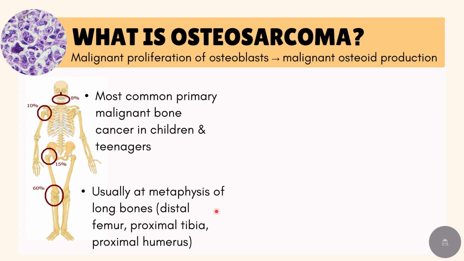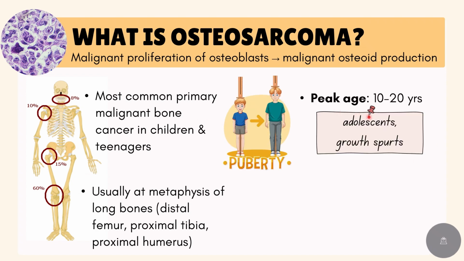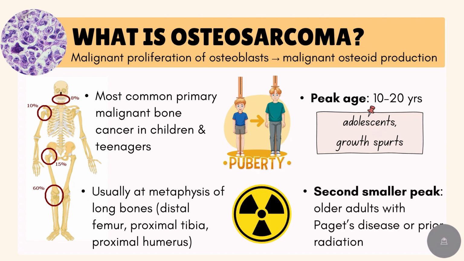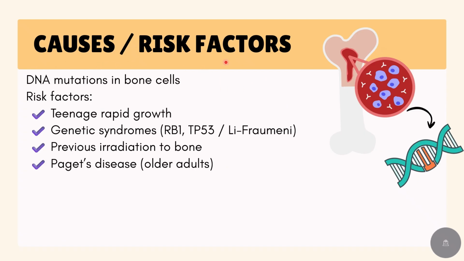It usually develops in the metaphysis, that means the part of the bone near the ends, close to the joints, where the bone grows the fastest. Most often it's around the knee or near the shoulder. The peak age is during the teenage years, about 10 to 20 years old, when the bones are growing quickly. There is also a second smaller peak in older adults, often related to Paget's disease of bone or previous radiation exposure.